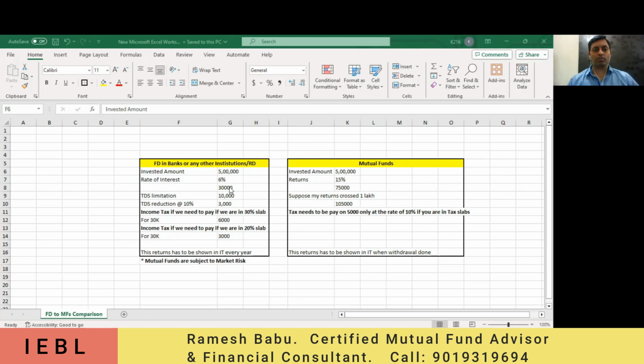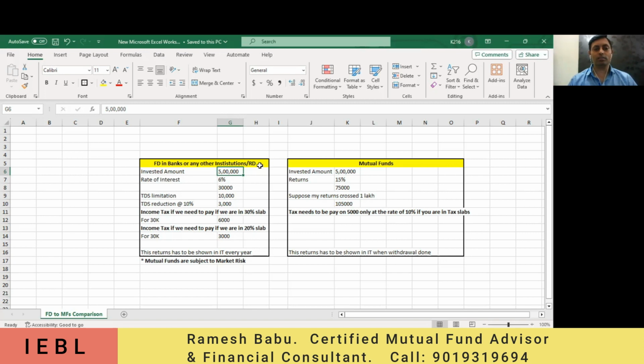So for our understanding, I'm considering the 5 lakhs example only. Based on 10 lakhs and so on, it can vary. Just for 5 lakhs, if I'm investing in banks or any financial institutions, the same thing is applicable for RDs also. Maybe people think these rules are applicable just for FDs only, right? Generally, people prefer RDs in the postal department. Even RDs nowadays are being offered by banks as well, right?